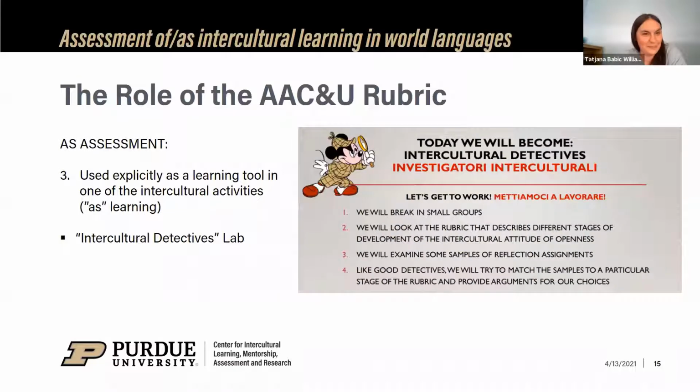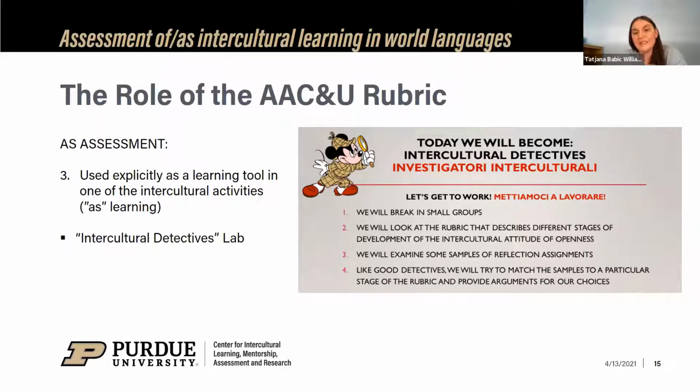Next slide, please. So this is the third way that we use the AAC&U rubric as assessment. It is described in this example. We use it explicitly as a learning tool, that is, as the content of one of our intercultural activities. We call the activities the labs. The intercultural detectives lab is done in the second semester of Italian.